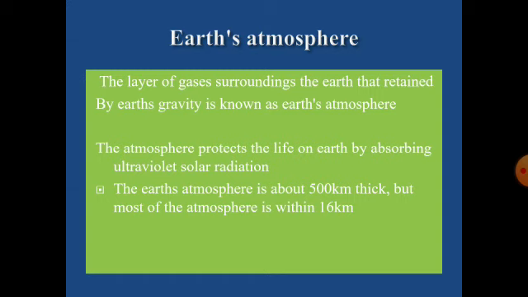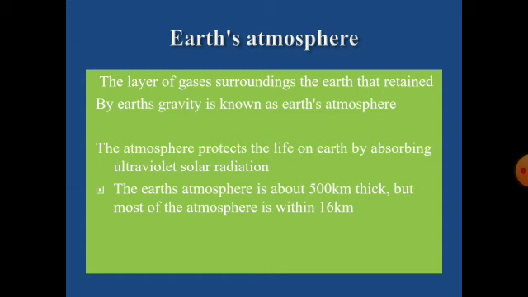That means 75 to 80% of the atmosphere exists within 16 kilometers of altitude. Further, from 16 to 600 to 700 kilometers, only 25 to 30% of the atmosphere extends. That is completely highly rarefied.